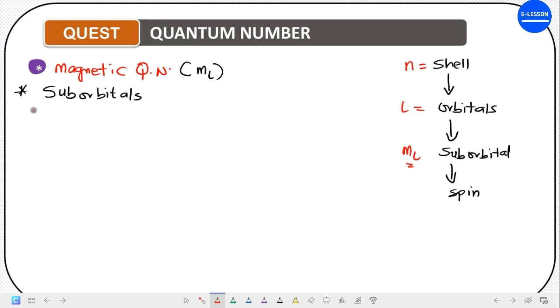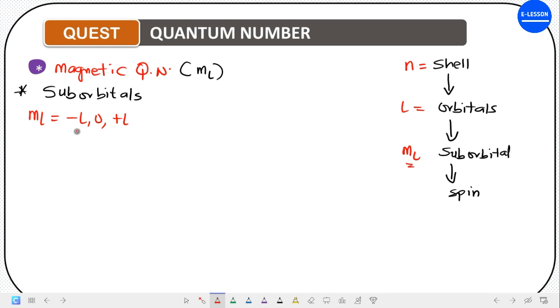Now, ml has values ranging from minus l through 0 to plus l. What does this mean? It means that the value of l is what determines the value of ml, from minus l through 0 to plus l.